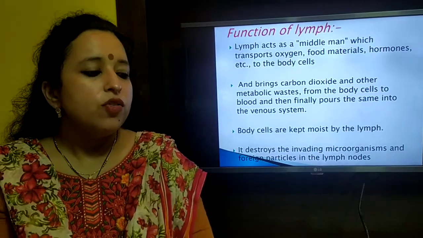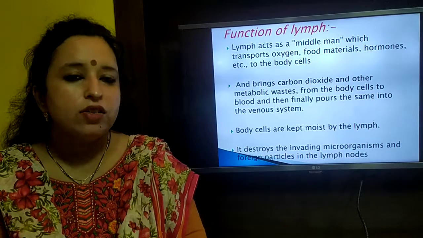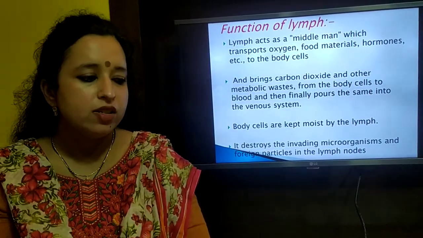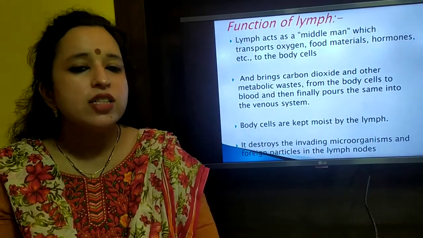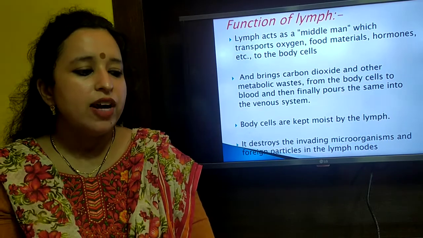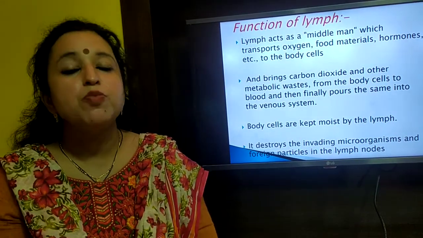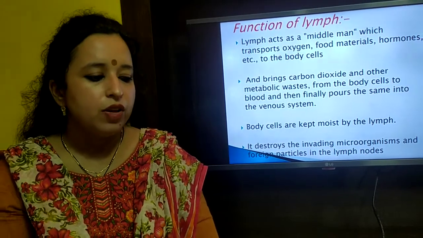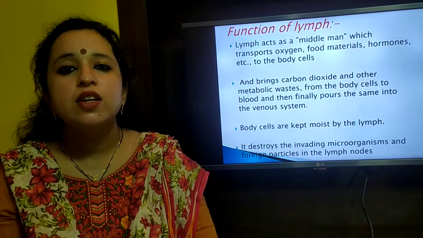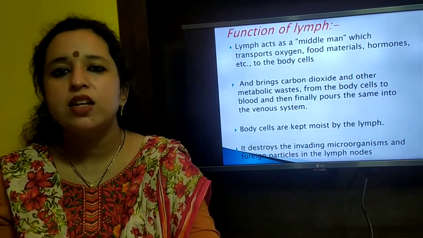Now discussing some of the important functions of lymph. Lymph acts as the middleman which transports oxygen, food materials and hormones to the body cells, and it brings carbon dioxide and other metabolic waste from the body cells to the blood and finally pours back to the venous system. Blood cells are kept moist with the help of lymph. Because lymph contains WBCs, it helps in destroying all the microorganisms or the foreign particles in the lymph node.